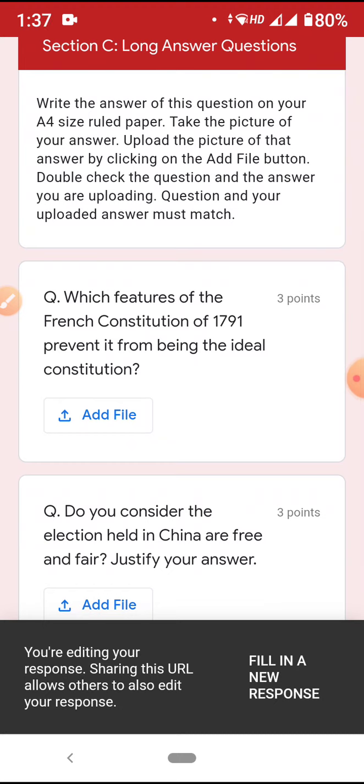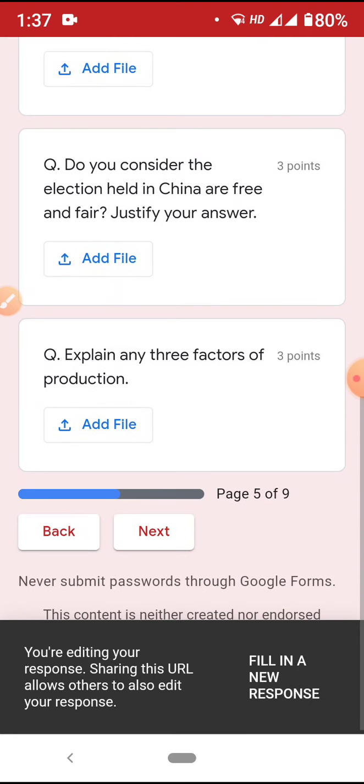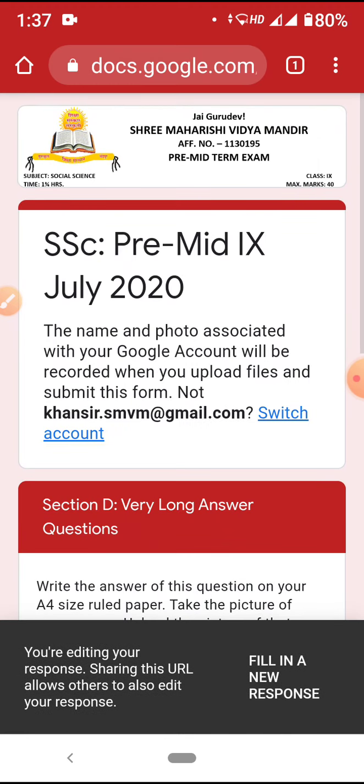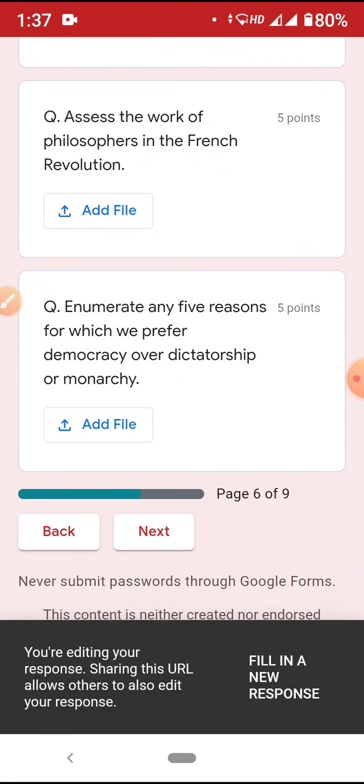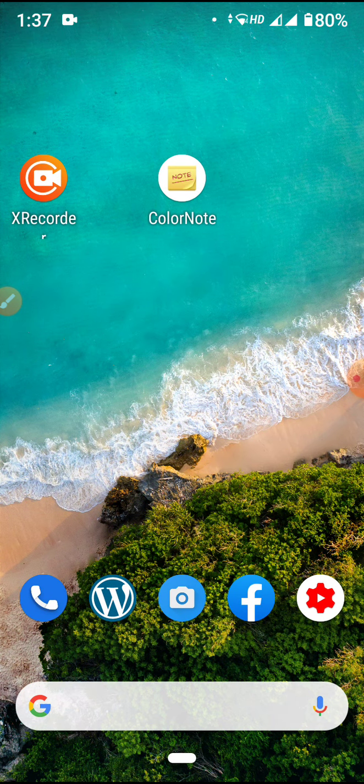Now I will write all these questions somewhere on paper, with the question number. This question, this question, these questions I will write with the question number. Then I'll go to the next. Then again I will write these 2 questions, 3 questions. Okay, I have written all the questions. Now you can put this form off. Okay, I put this form off.